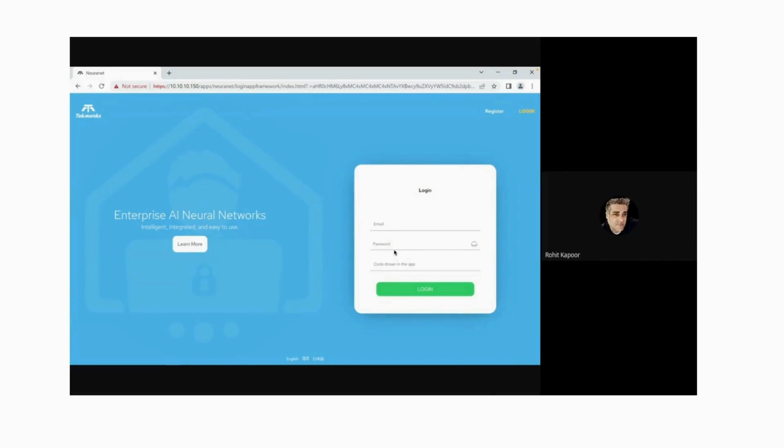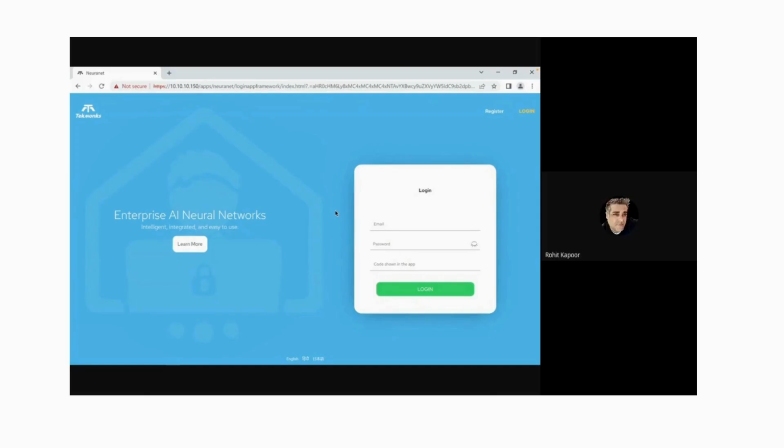Agent is something only Tekmonks is doing with AI. Nobody's doing agents right now. Most people are still stuck on chat and chatbot and things like that. So the assistant that I will show you today, there's a few things in there. Number one is you will find it is grounded in the business data. So it's not ChatGPT, where you ask it something and it will give you a nonsense answer. If it doesn't know, it will tell you, I don't know. And if it knows, then it will give you an answer based on business data, and it will give you the links of where it got that information from and why it is giving that advice.